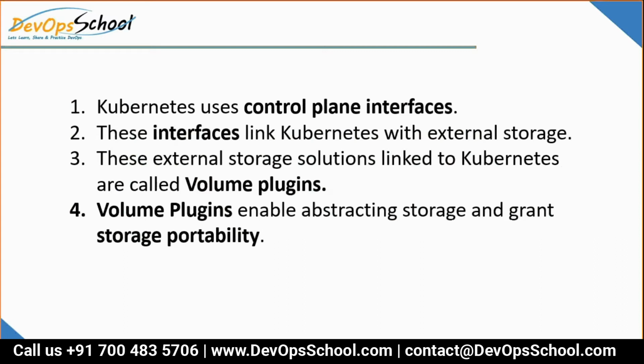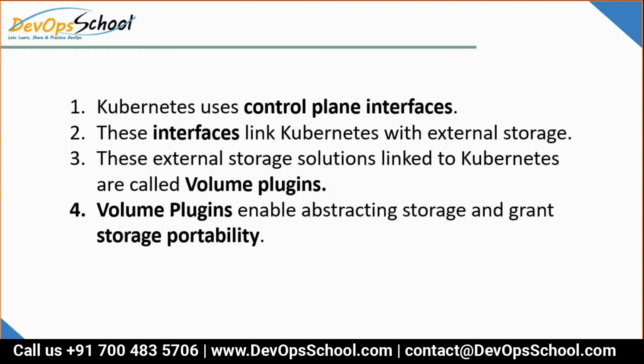These interfaces link Kubernetes with external storage, and these external storage solutions linked to Kubernetes are called volume plugins. Now, volume plugins enable abstracting storage and grant storage portability.